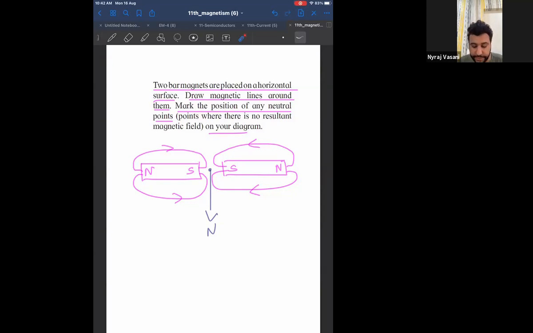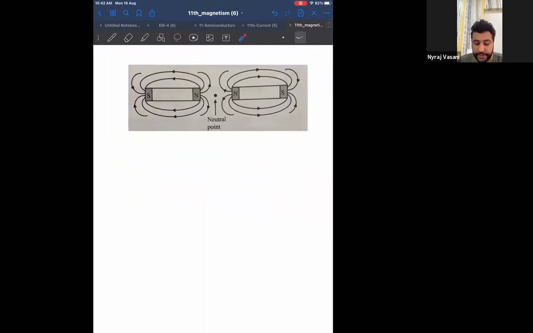Now read the question, look at the diagram, and that is your answer. I'll show you the diagram from the module also. Now this is the diagram from your module.